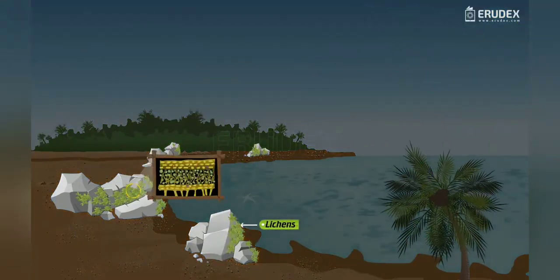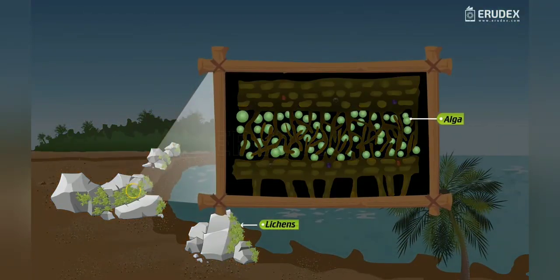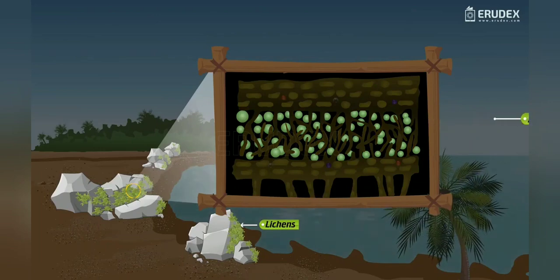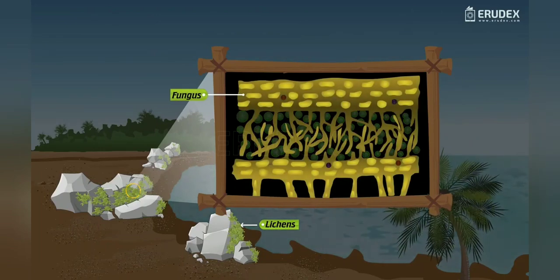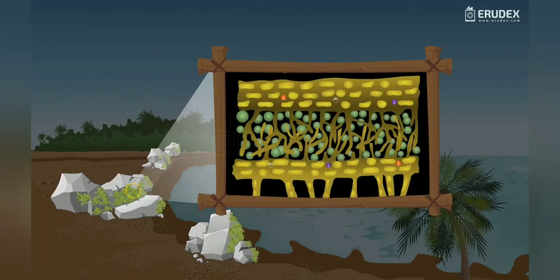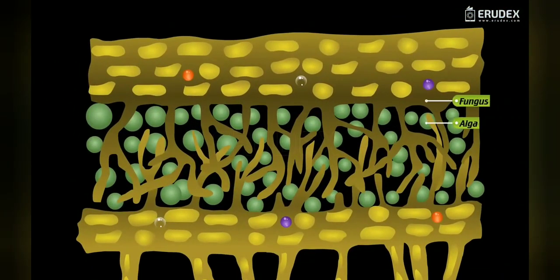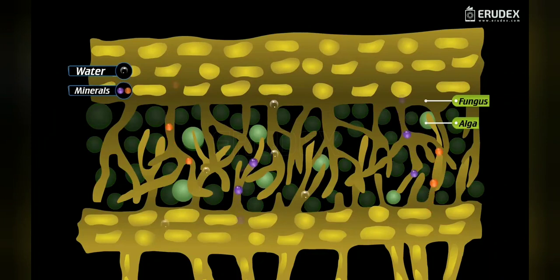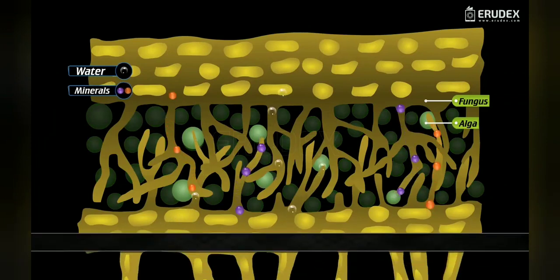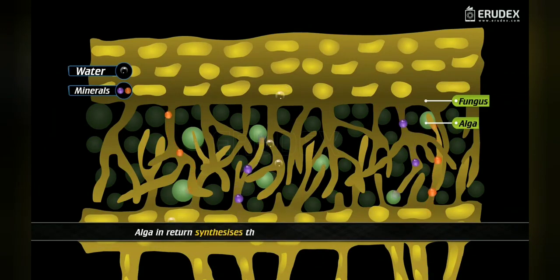Lichens are organisms in which alga and fungus live together to share the necessary factors. Fungus provides shelter, water, and minerals to alga. Alga, in return, synthesizes food by the process of photosynthesis and provides food to fungi.